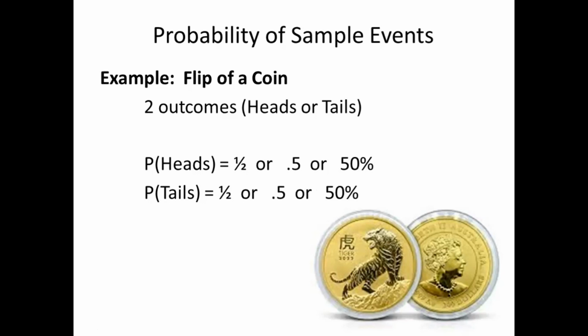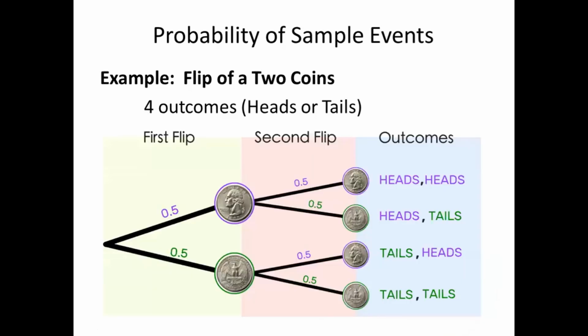Another example, how about we flip two coins? If we flip two coins, we have four outcomes. First flip, we have head and tail. Second flip, in this coin, we have a probability of getting a head, another head, or a tail.